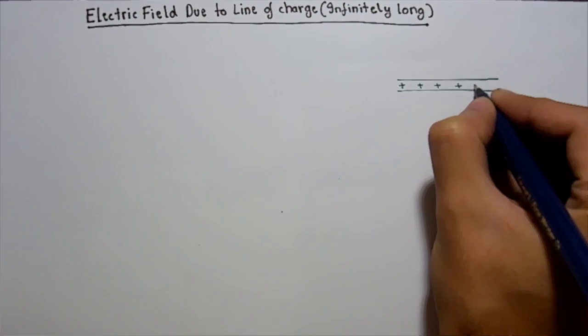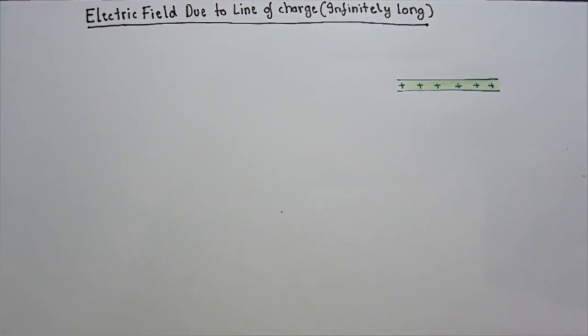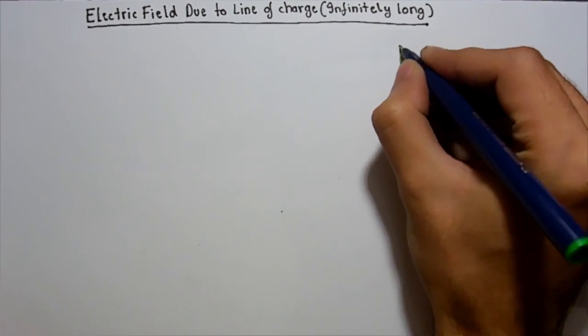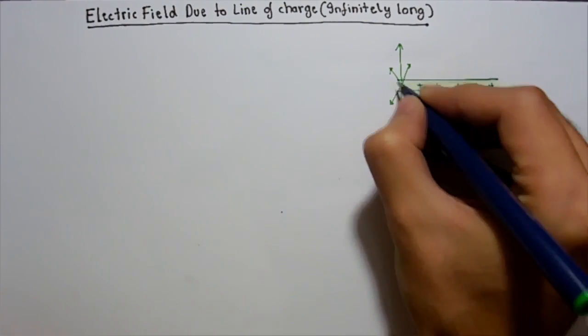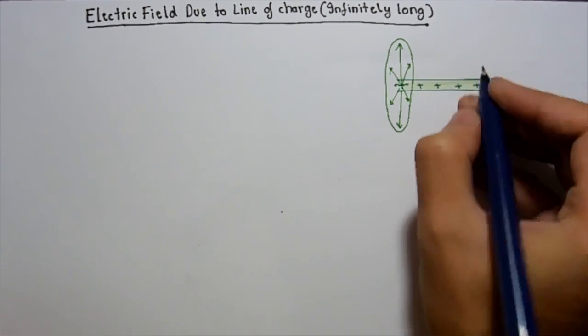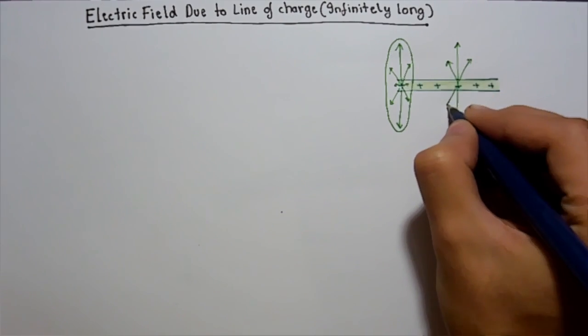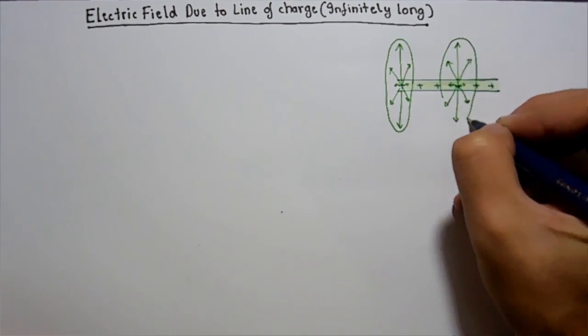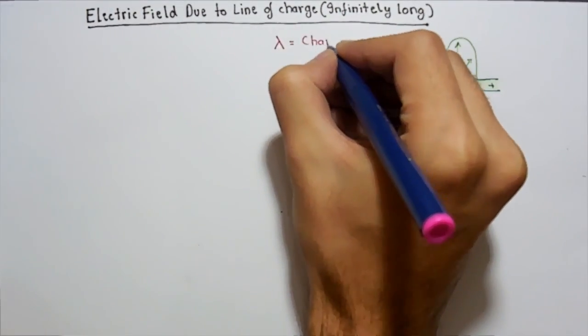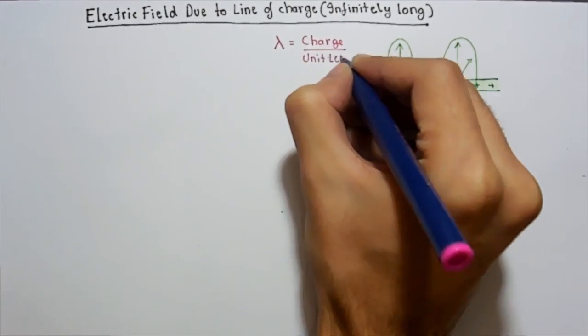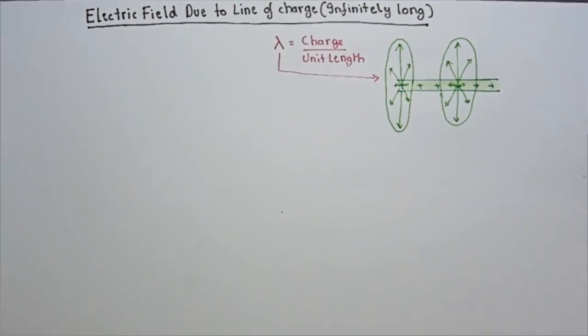The electric field due to positive charge, as we saw earlier, radiates outwards, which means that in an infinite line of charge the electric field is pointed radially outwards. We are given a charge density lambda. Now this is nothing but the charge per unit length. That is, if we take a unit section of this line, the amount of charge in that unit section is lambda.